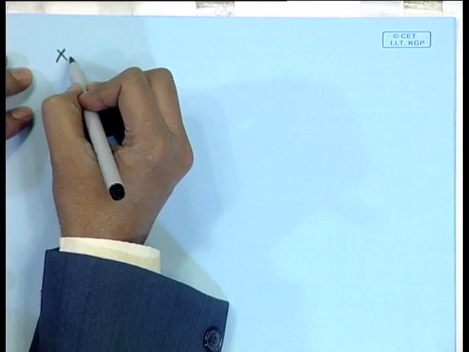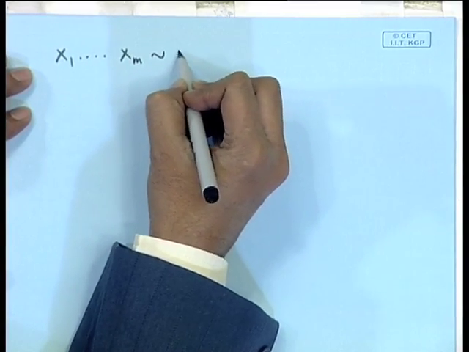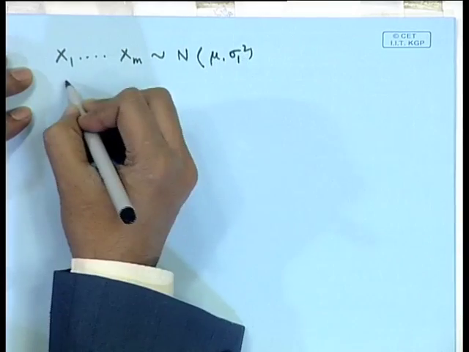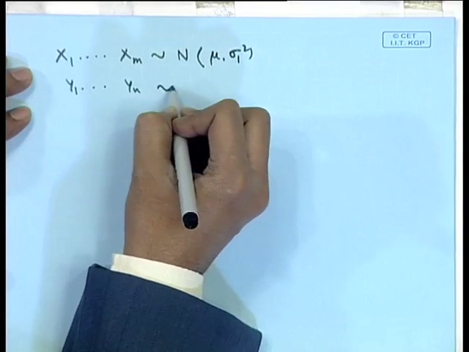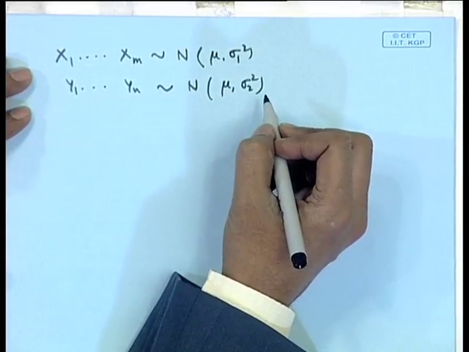The only disadvantage is that sometimes the complete sufficient statistic may not exist. That means, a statistic which we are considering as sufficient may not be complete. An example for this situation is, suppose I say x 1, x 2, ..., x m follows normal mu, sigma 1 square, and y 1, y 2, ..., y n follows normal mu, sigma 2 square.